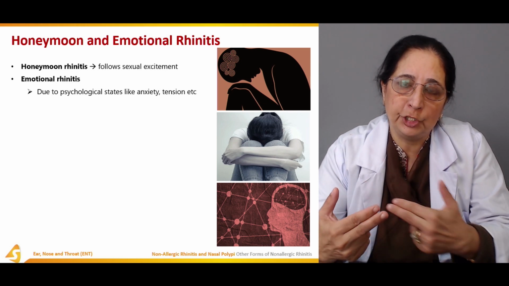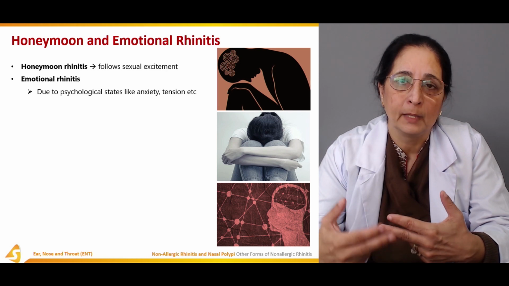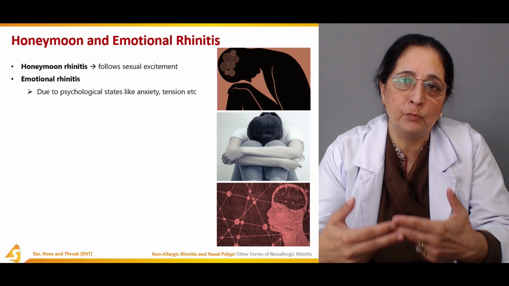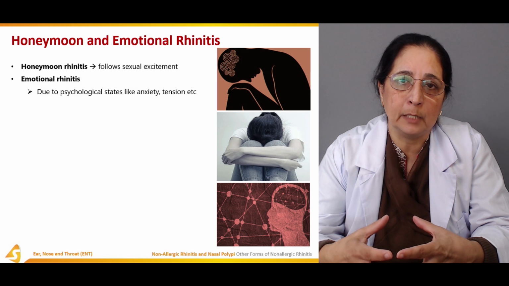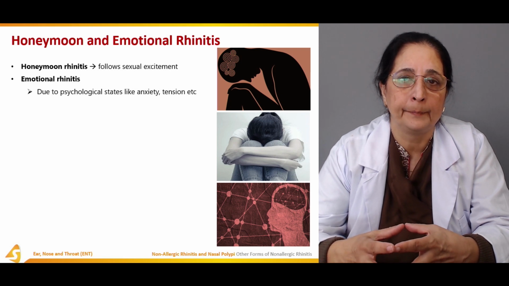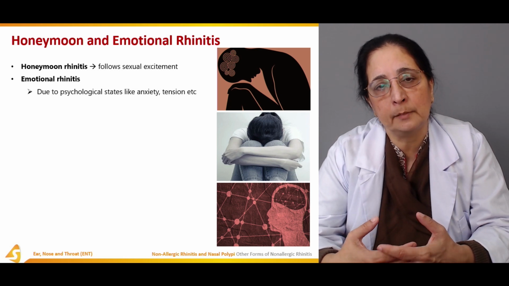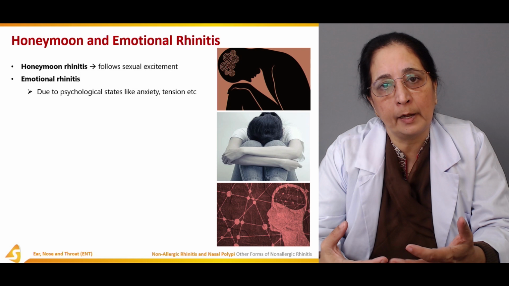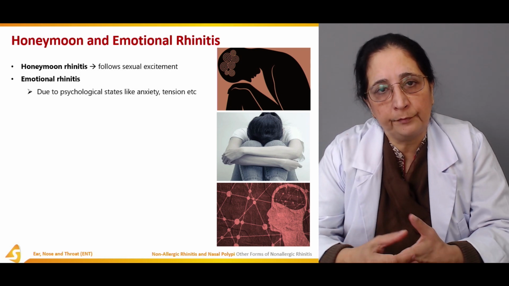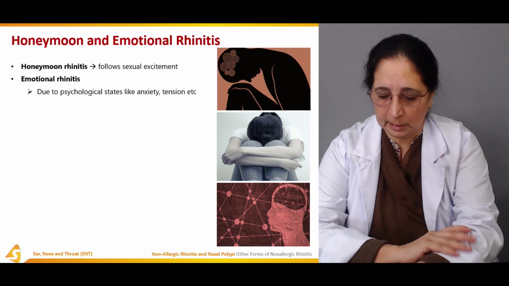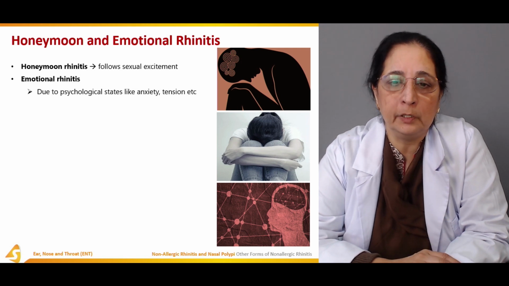Both these conditions are very closely related to what I mentioned in vasomotor rhinitis. There is involvement of the sympathetic and parasympathetic nervous system, and when emotions are involved, there is activation of the system that can cause hyperactivation of mucosa, hyperstimulation, and production of nasal secretions. All these changes can occur in emotional and honeymoon rhinitis.